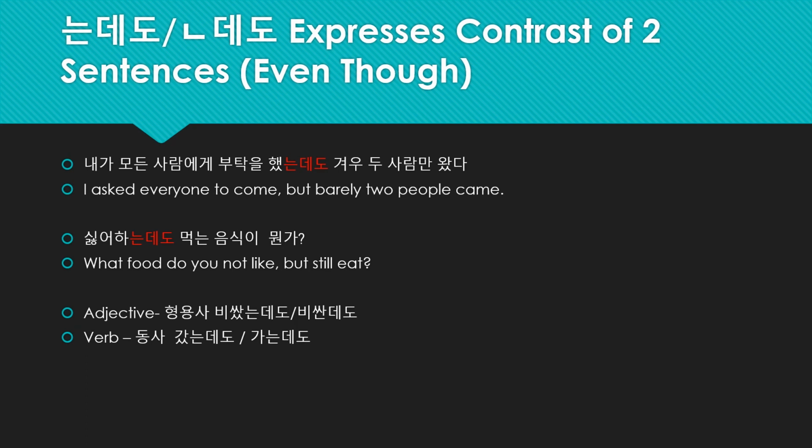If there is no 받침, it is ㄴ at the bottom. And for verbs, it is always 는데도. So when it's 동사, a verb, it's 가는데도 and 갔는데도, right? So for verbs, you put the 는, and for adjectives, it's just ㄴ, unless it is past tense, then it is the same.